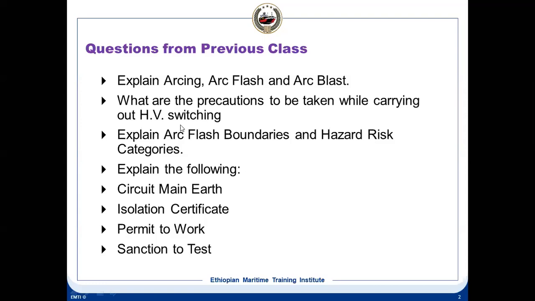Then a permit to work has to be issued. All the high voltage works are authorized by the isolation procedure, lockout and tagout procedure, even if it is sanctioned to test also.